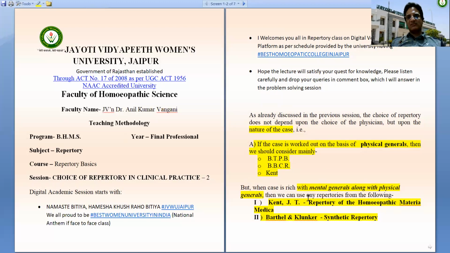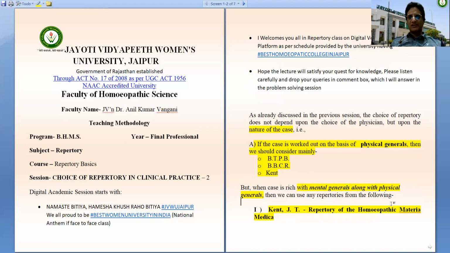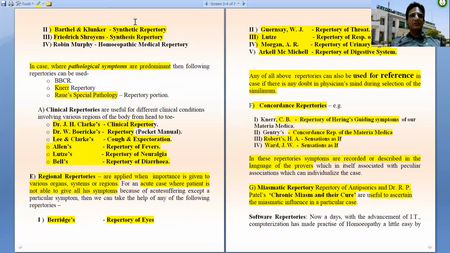But when the case is rich with mental generals along with physical generals, then certain repertories are indicated, like Kent's repertory of homeopathic materia medica, Synthetic repertory, Synthesis repertory, and Murphy repertory, where we have prominent mental generals. In cases where pathological symptoms are predominant, the repertories which can be used are BBCR, NAR repertory, Roberts repertory portion.